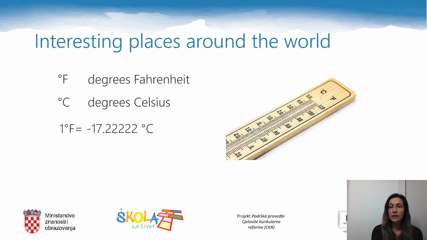1 degree Fahrenheit equals minus 17.2 degrees Celsius. People in America use Fahrenheit and people in Croatia use Celsius, of course. If you travel to America, if you read their newspapers or listen to their news, you can easily come across this piece of information. In that case, it's good to know that.